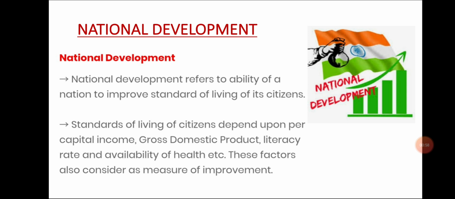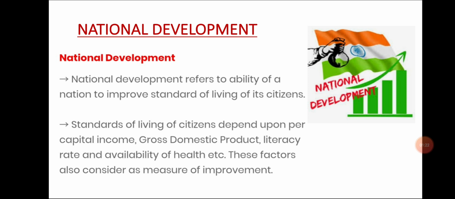Regarding development, people have different ideas. Some think development is good income. Some people think good health, environment. All these are development for them.